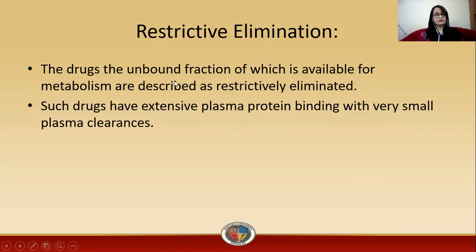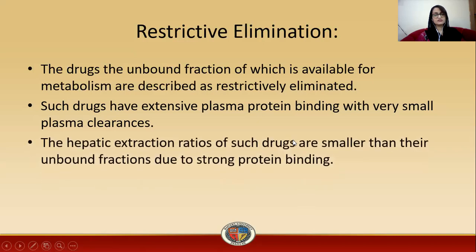The drugs of which only the unbound fraction is available for metabolism are described as restrictively eliminating drugs, because of protein binding only the unbound fraction is available for elimination. Such drugs have extensive plasma protein binding with very small plasma clearance, as they are extensively bound to plasma protein, so a very small proportion is available for clearance.